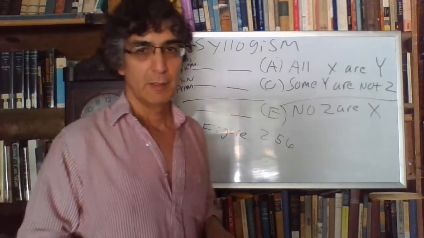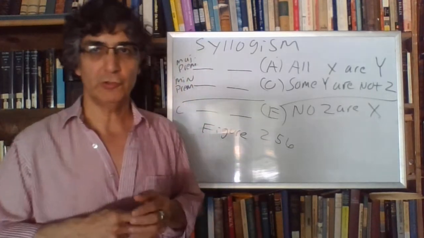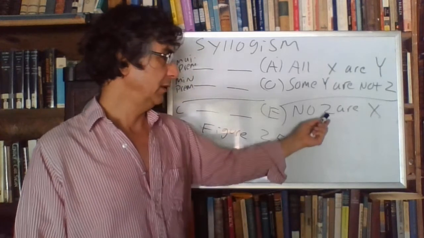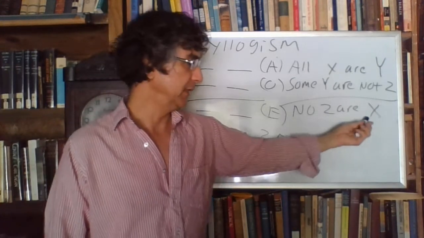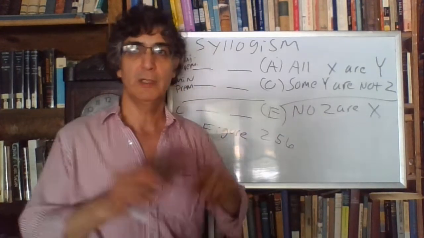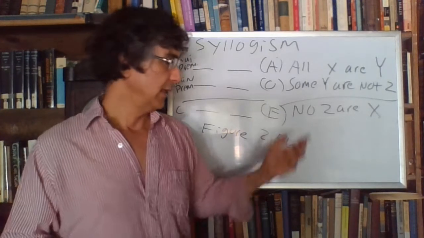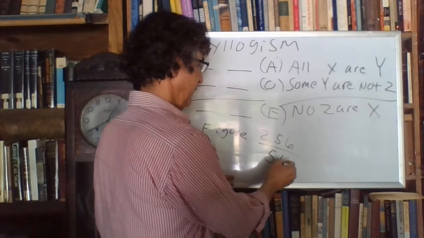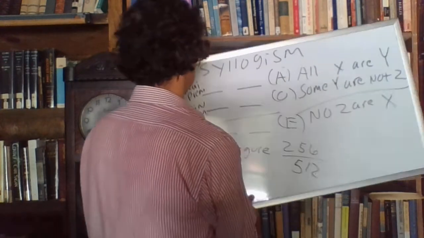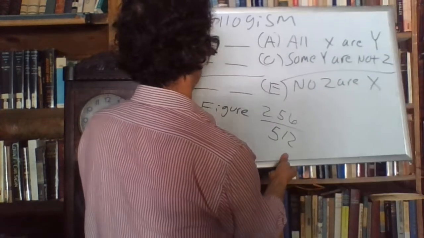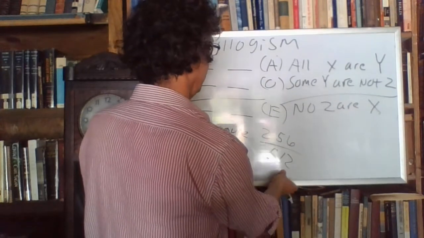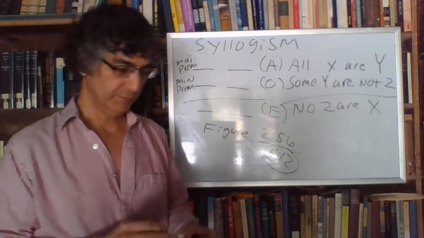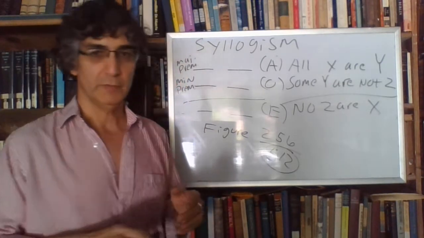Now, of course, that's always assuming that we follow the convention where the minor term is here and the major term is there. We could ignore that. We could change that. And that would mean that in reality, the total possible number would be 512 possible syllogisms, 512 distinct.